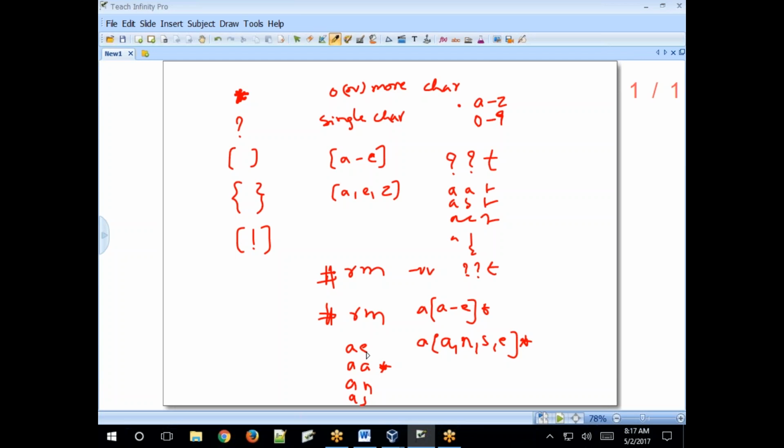But the asterisk represents zero or more alphabetical characters or numbers. It represents zero or more of A to Z or 0 to 9. Okay? Clear? Got it? Like this. Square bracket specifying range.